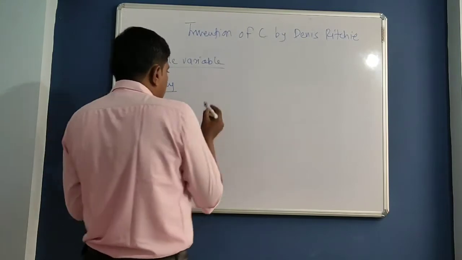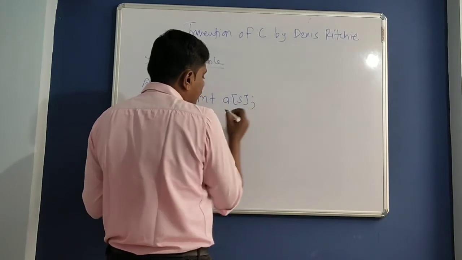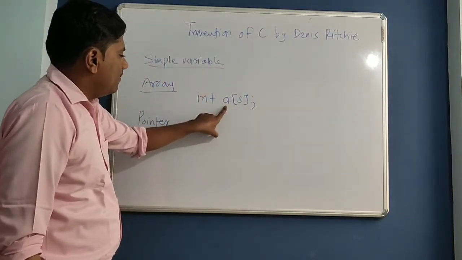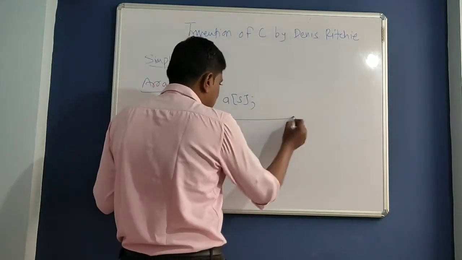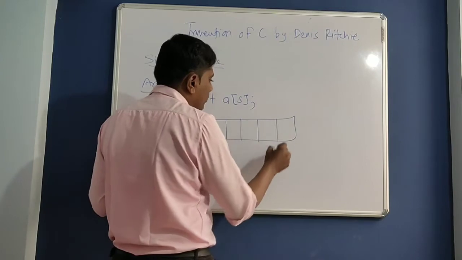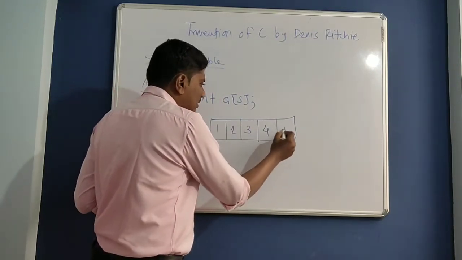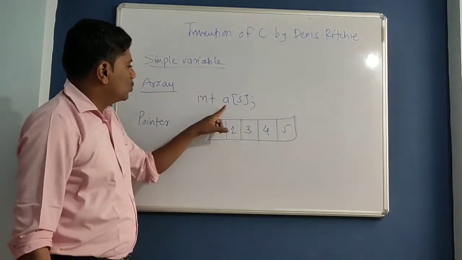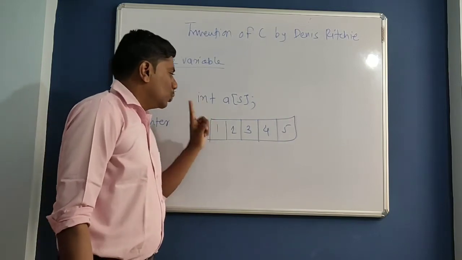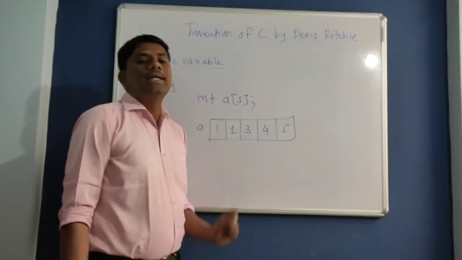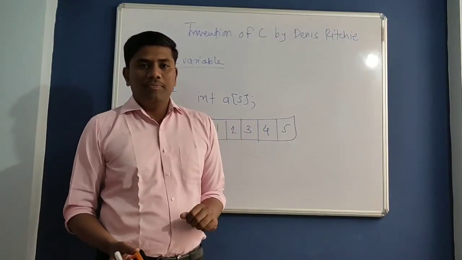See, consider this is an array. A is an array whose type is integer. That means the data type denotes that only integer values can be stored in this particular array. As we have specified the type of array is integer, we can store only integer constants in this array. We can't store other types of values.